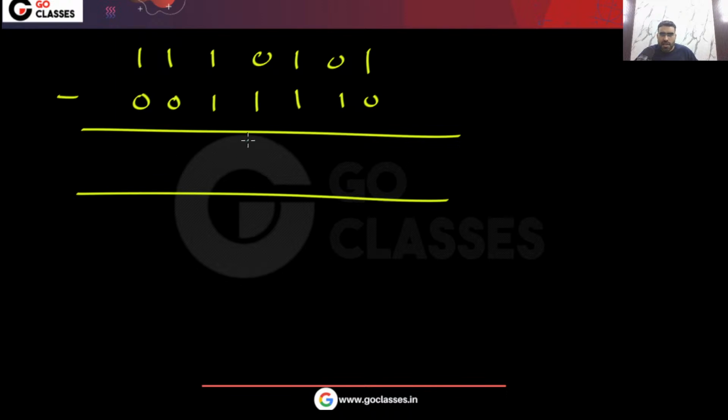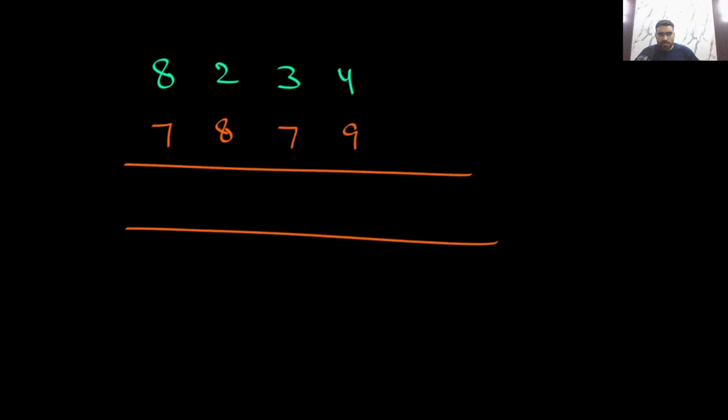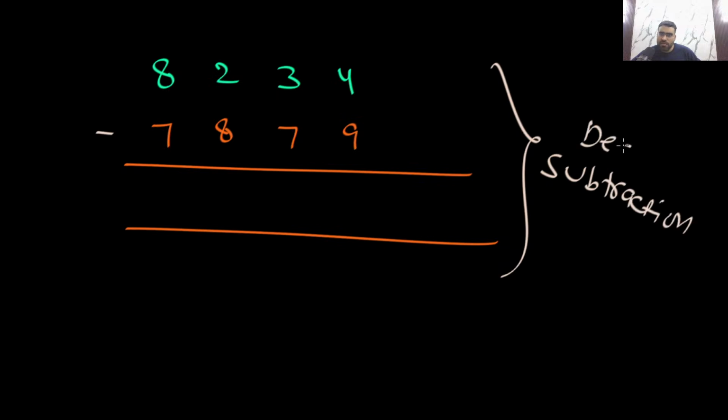So let's do this. See, binary subtraction is very similar to decimal subtraction. How do you do the decimal subtraction? For example, if I give you some number like 8 2 3 4, and from this number you want to subtract 7 8 7 9, then tell me what you will do in this situation. How do you do the normal subtraction from your school life? You can see there is a concept of borrow, right?